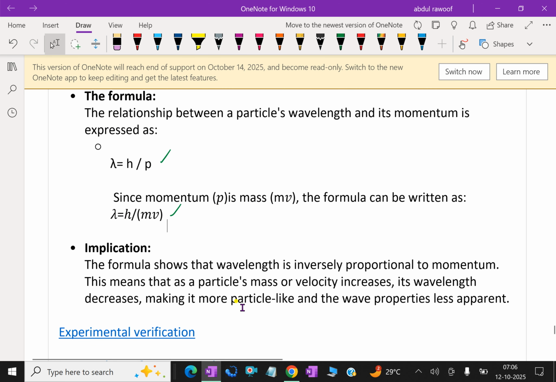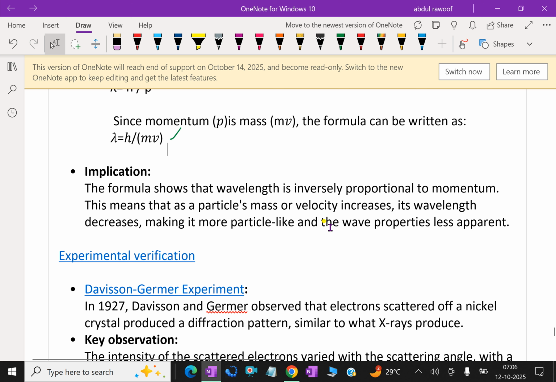Some implications. The formula shows that wavelength is inversely proportional to the momentum. This means that as a particle's mass or velocity increases, its wavelength decreases, making it more particle-like and its wave properties less apparent.